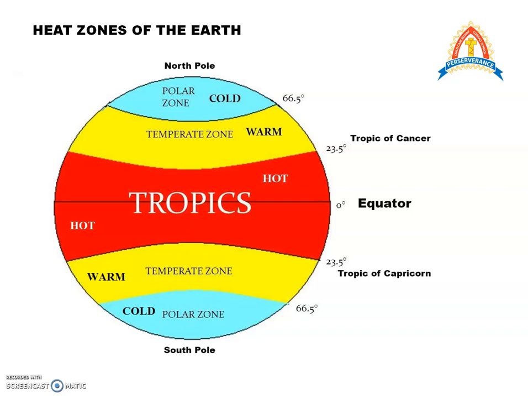And as we move away from the equator, we move to the polar zone, the north polar zone and the south polar zone, which, as you can see represented by the blue color, is the cold zone. So this is basically the climatic structure of the Earth's surface. And depending upon these, the forests found in these 3 different zones are different in their characteristics.